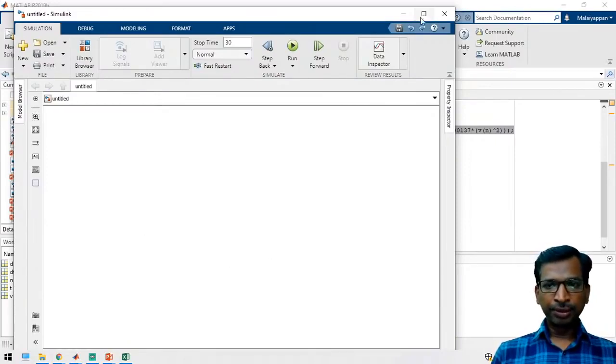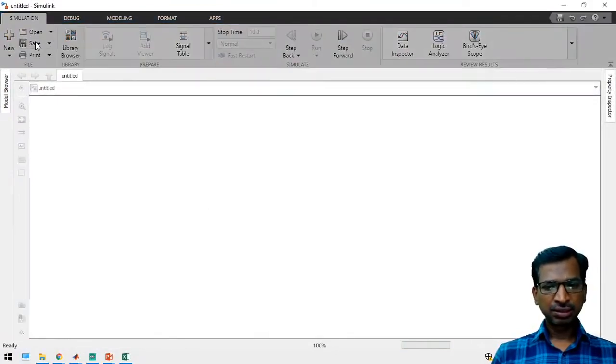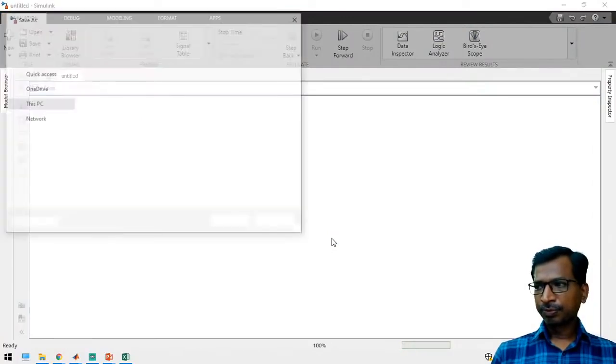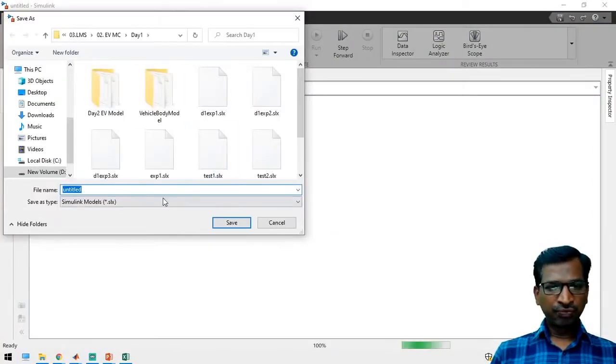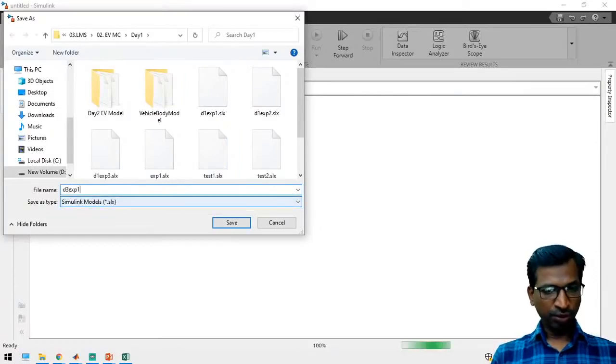Yeah, so now it is opened. I'm going to save the file first. I'm going to save the file as day 3 experiment 1.